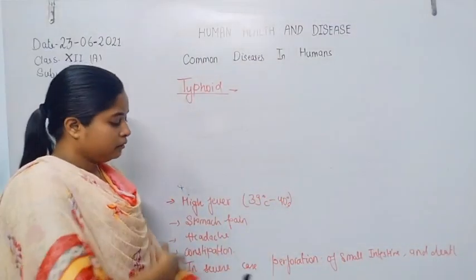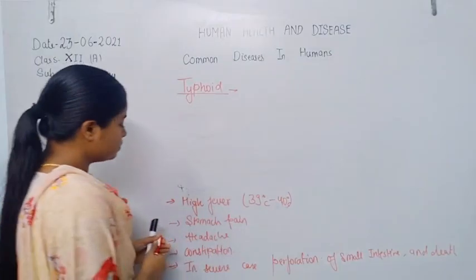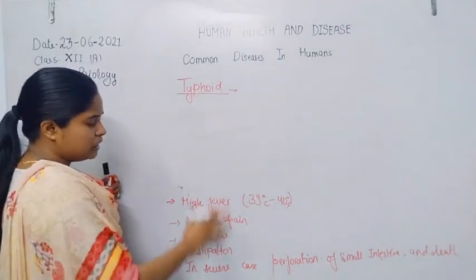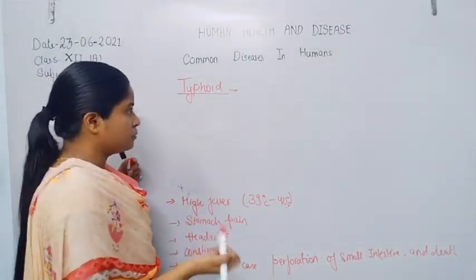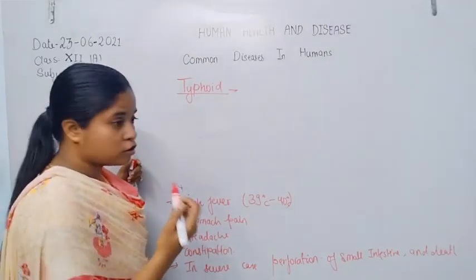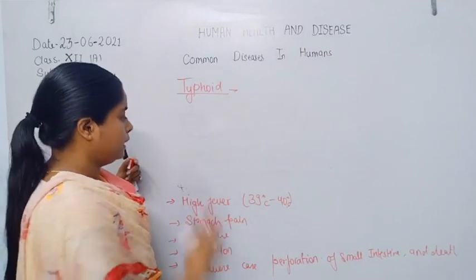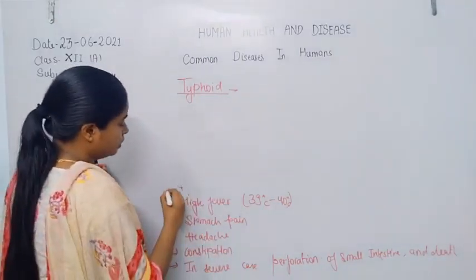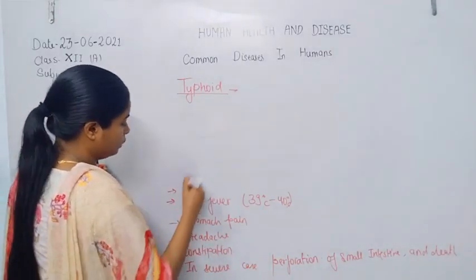Other than these symptoms, some symptoms like weakness and loss of appetite also occur in typhoid.